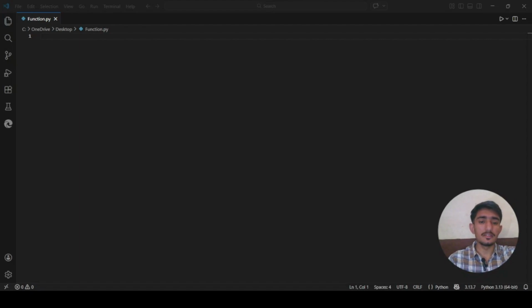Okay. Another one is debugging. When something goes wrong, you only need to fix the function in one place, and it is fixed everywhere. Also, another one is abstraction. You can use a function without knowing how it works inside, just like you use your phone camera without understanding the electronics. Okay. Another, and the last one is organization. Functions let you break a large complex problem into smaller manageable pieces, something like that.